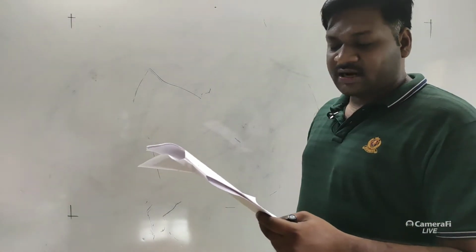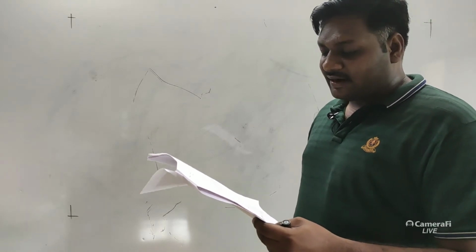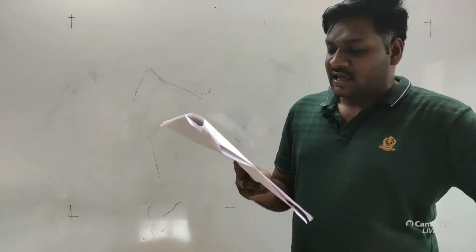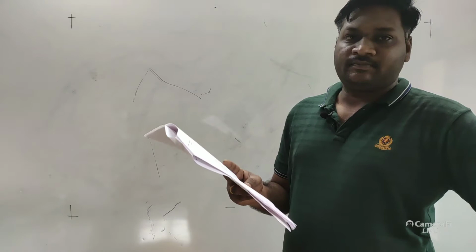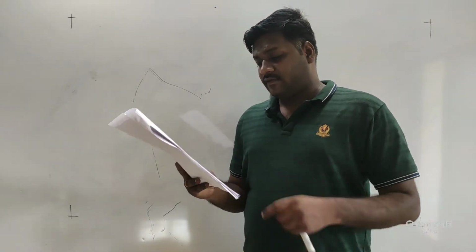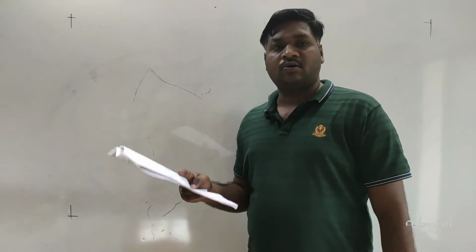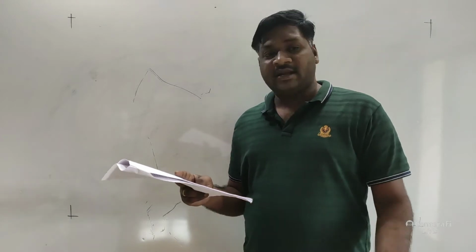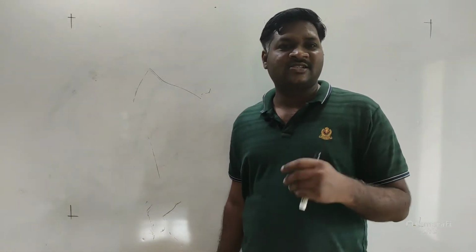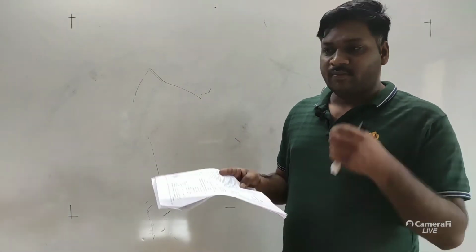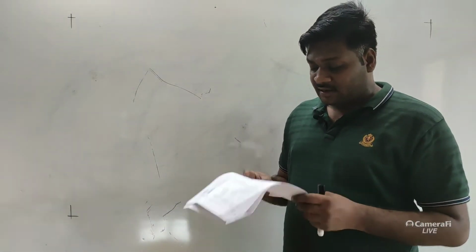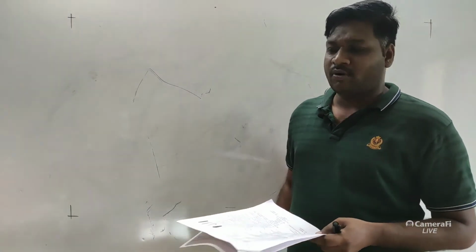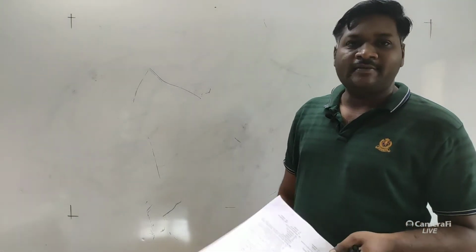Okay, the next question number 109, bilateral symmetry, metameric segmentation, coelom and open circulatory system characterizes which of the following phylum? Okay, so here see, these are the characteristic features of the phylum Arthropoda. In Arthropoda we can see body is bilaterally symmetrical, then they have metameric segmentation. In case of cockroaches we can see the segmentation is there. Okay, body is segmented. Then they have the body cavity, yes, that is called hemocoel. Then they have the open circulatory system, yes, they don't have the blood vessels for their circulation in the body. So all the characteristics match the phylum Arthropoda only.